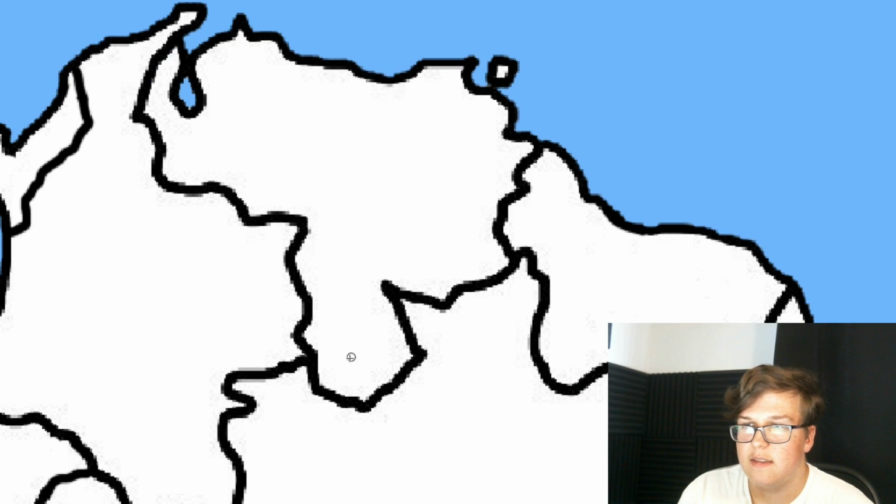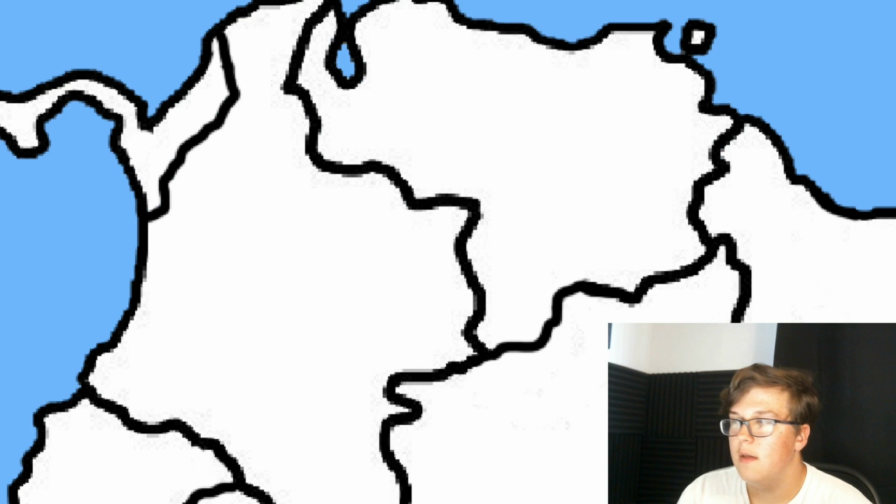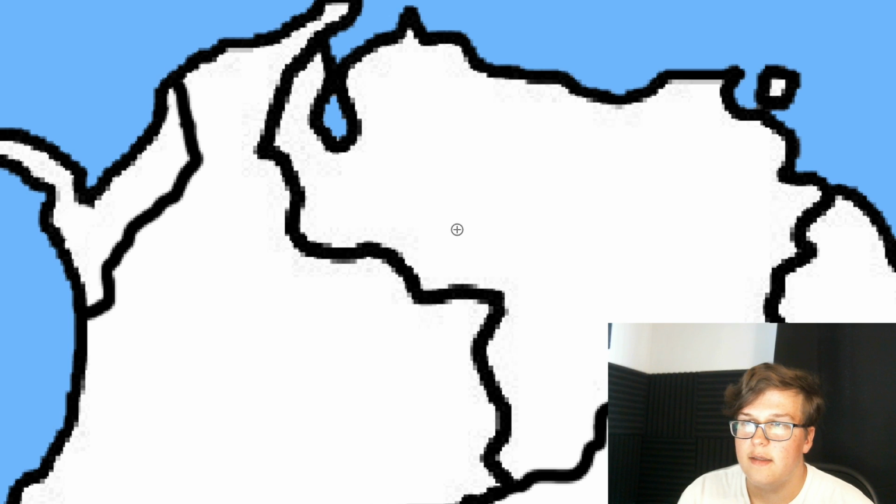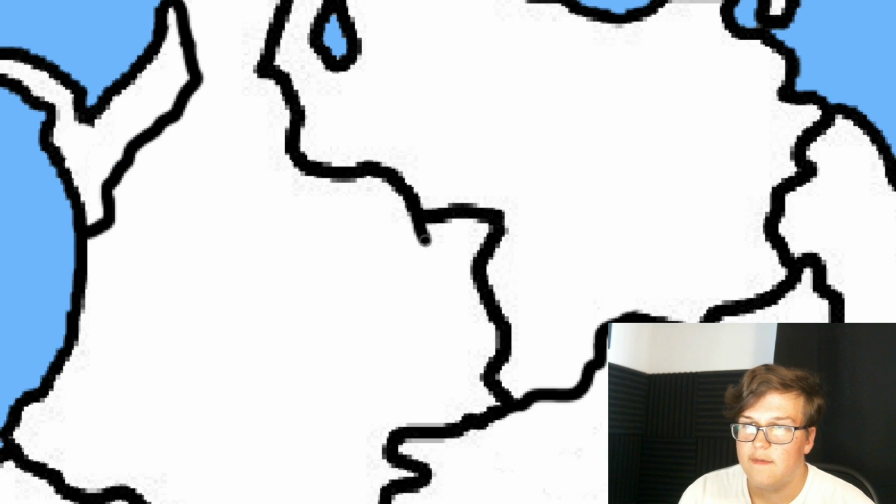And then I'll give Peru some of southern Ecuador, so we'll do something like this. Southern Venezuela looks like it just kind of goes like that into Brazil, and it's a little bit annoying looking, so I'm going to do this and hand that over to Brazil. And then again, I'm just kind of flattening out some lines and making them less all crazy and curvy. So right here in, I guess, eastern Colombia, I'm going to give this over to Venezuela.